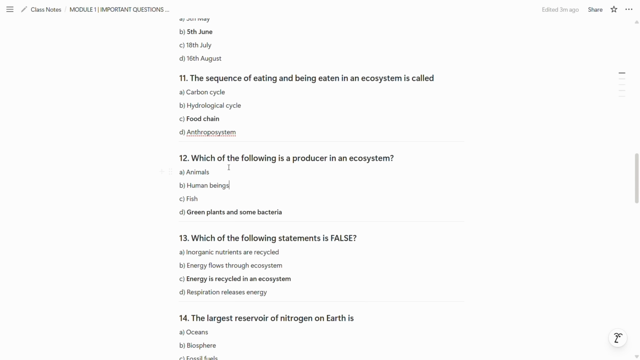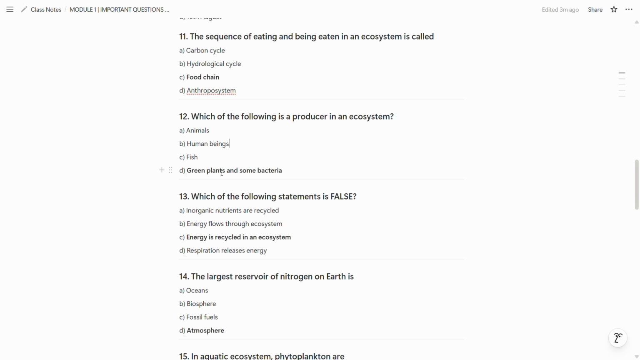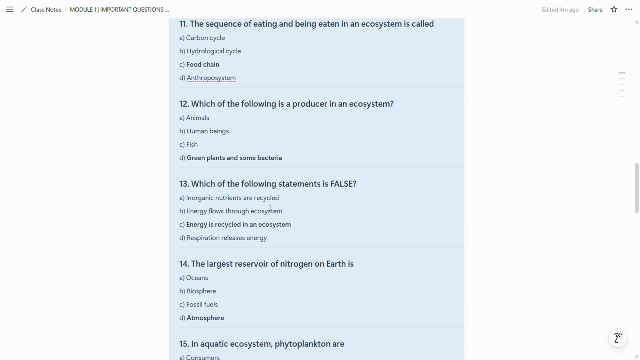Now, the 12th question is, which of the following is a producer in an ecosystem? Green plants and some bacteria are called producer in an ecosystem. So, option D is correct.